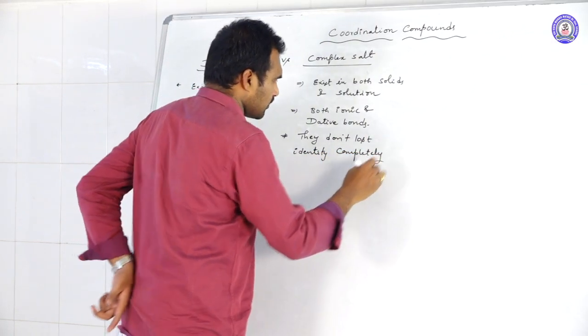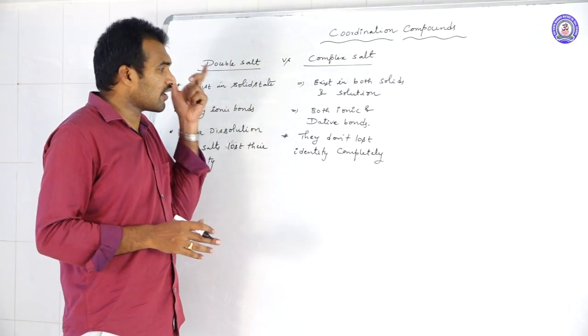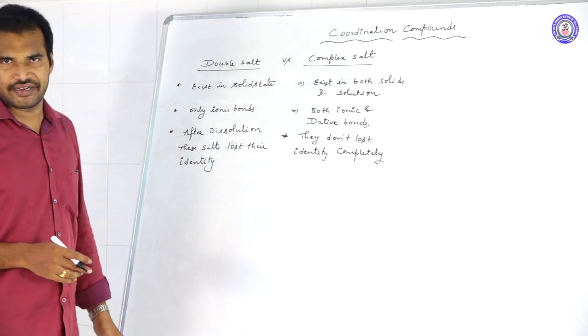We cannot say that they are not losing their identity at all; it's losing some identity, but it's not completely losing its identity.